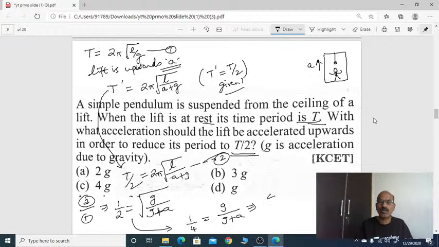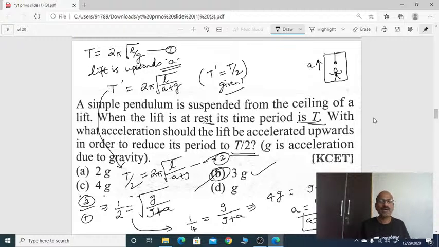Cross multiply: 4g equals g plus a, so a equals 4g minus g, which is 3g. So acceleration 3g is the correct answer. Option B is the correct one. At what acceleration is the lift moving upward? It is 3g.